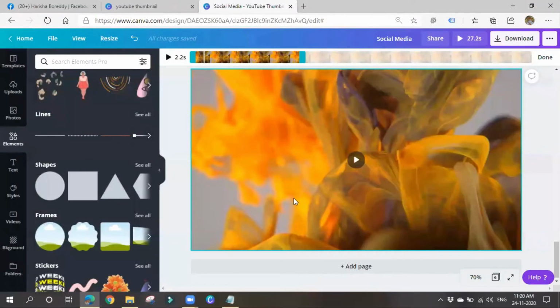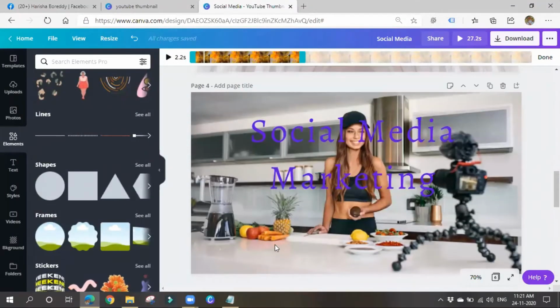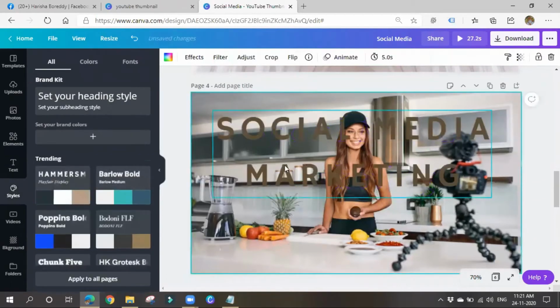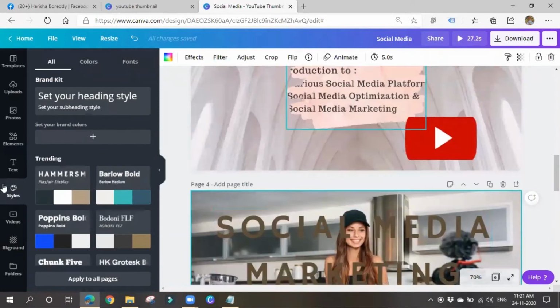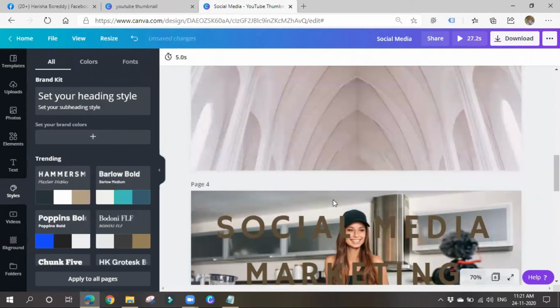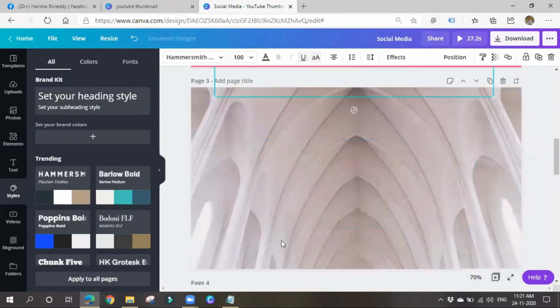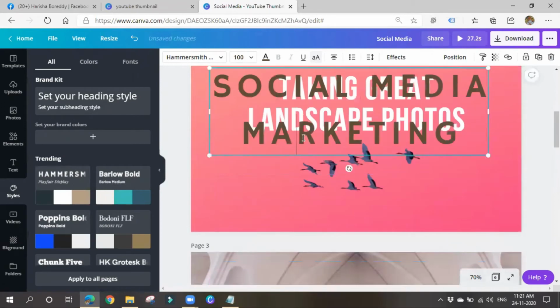So if you don't know what is the color combination and all like such, simply go for styles. Here it will only choose. Okay. See, the text color and all is changing. Okay. Let me remove this thing. Okay. Let me choose some plain background. It is not appearing in a proper way. So I'll keep it here.